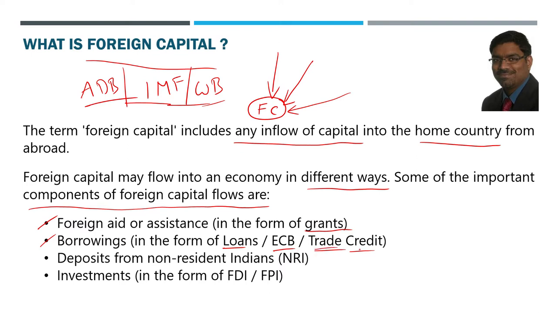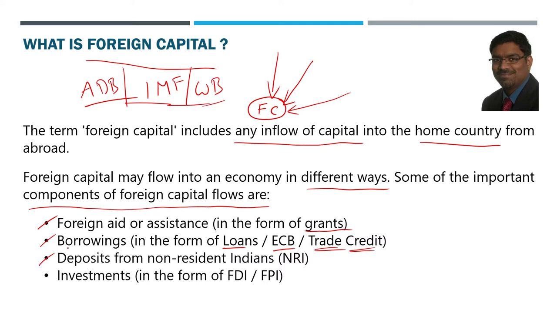And normally, when there is a transactional relationship between India and another country, or one organization in India and another organization in another country, trade credit is also another type of borrowing that companies and organizations can resort to. All of them are categorized as borrowings, whether in the form of loans, external commercial borrowings, or trade credit. So one comes in the form of aid or grant or assistance, the second comes in the form of borrowing, and